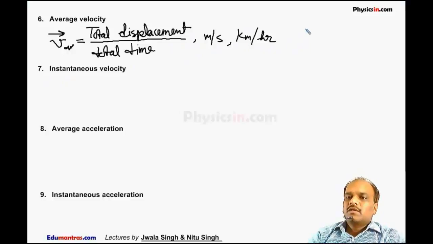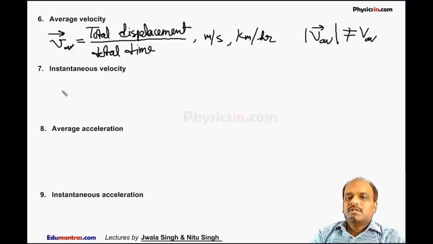We can say the magnitude of average velocity can never be equal to average speed. Sometimes people say that the magnitude of average velocity is equal to average speed. This is not true. This is true only when the particle is moving in unidirectional motion. In unidirectional motion, the magnitude of average velocity is equal to average speed. But otherwise, average velocity can never be equal to average speed because velocity is a vector quantity and average speed is a scalar quantity.